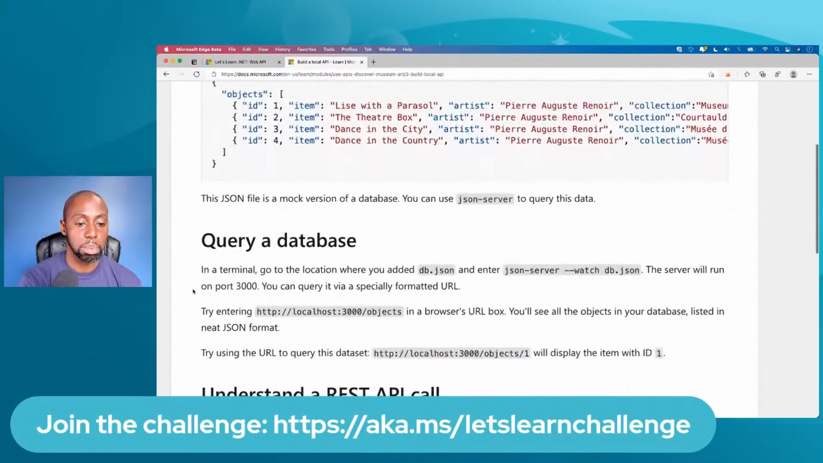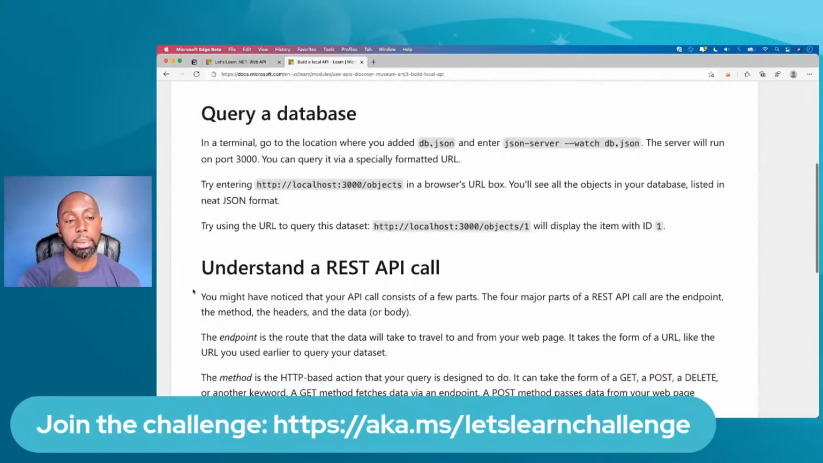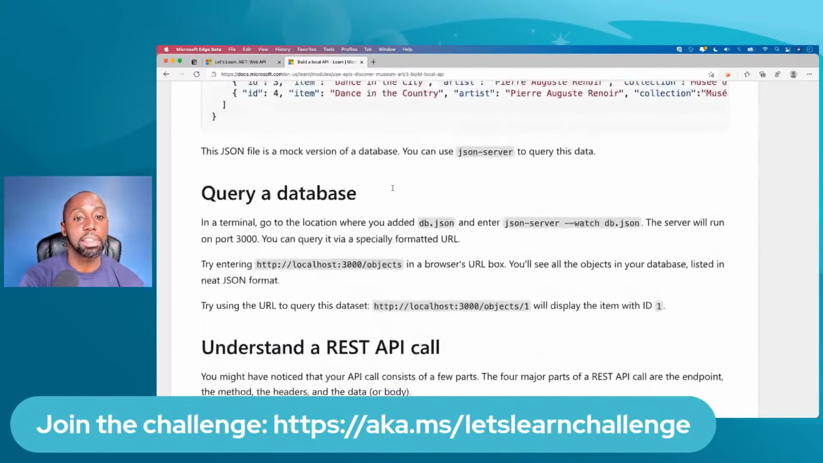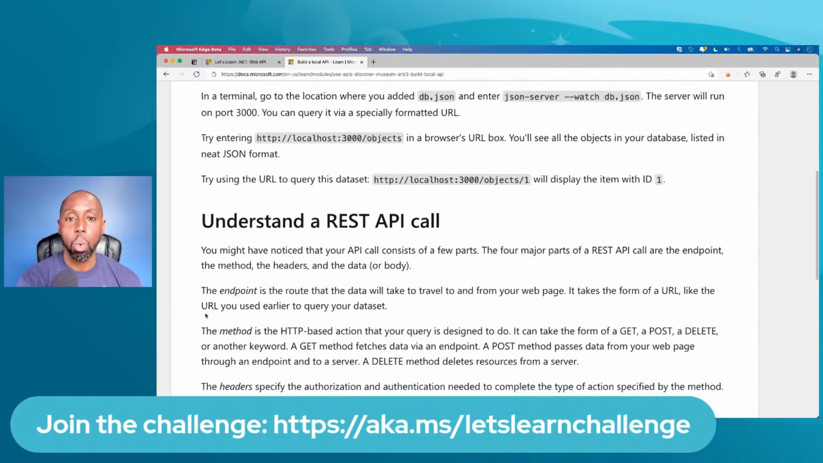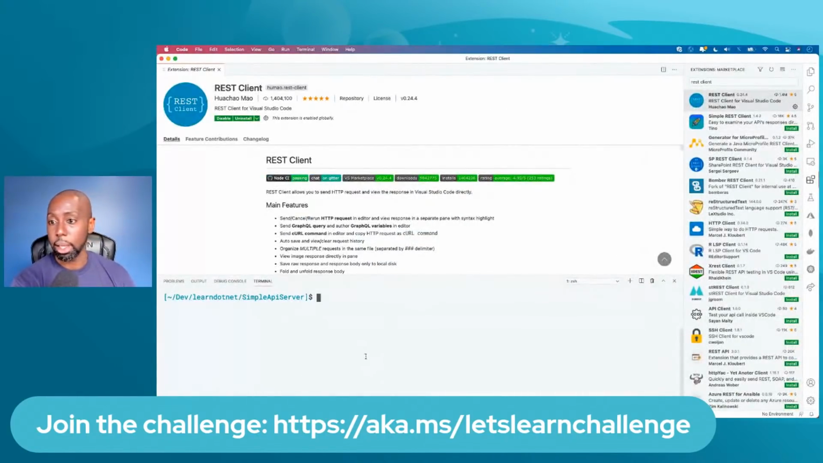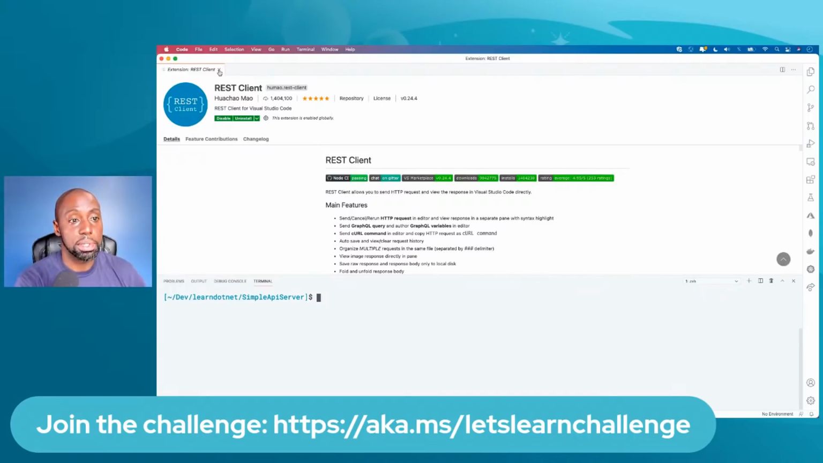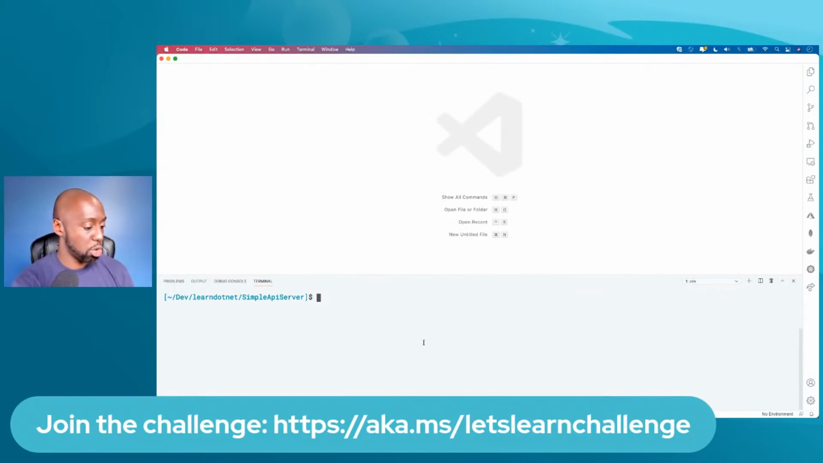Then as we go down a little bit, it talks about how you can use the API that they just built to issue various types of queries. For instance, if we enter a particular URL that says objects, we should see it return a lot of those different types and a lot of that different information coming back. So I'm going to head over to VS Code, and I'm going to close some of these things because you don't need to see them. I actually went ahead and created some of that endpoint for you.